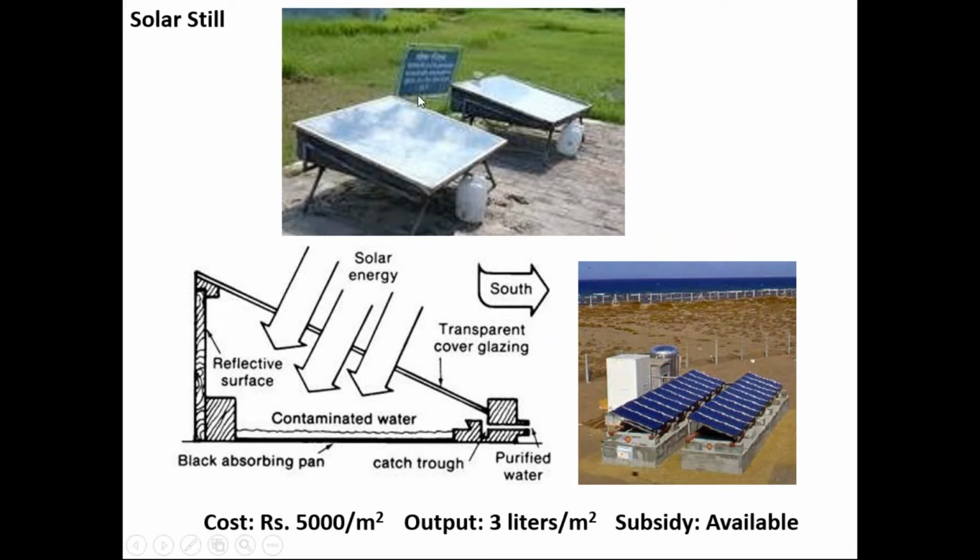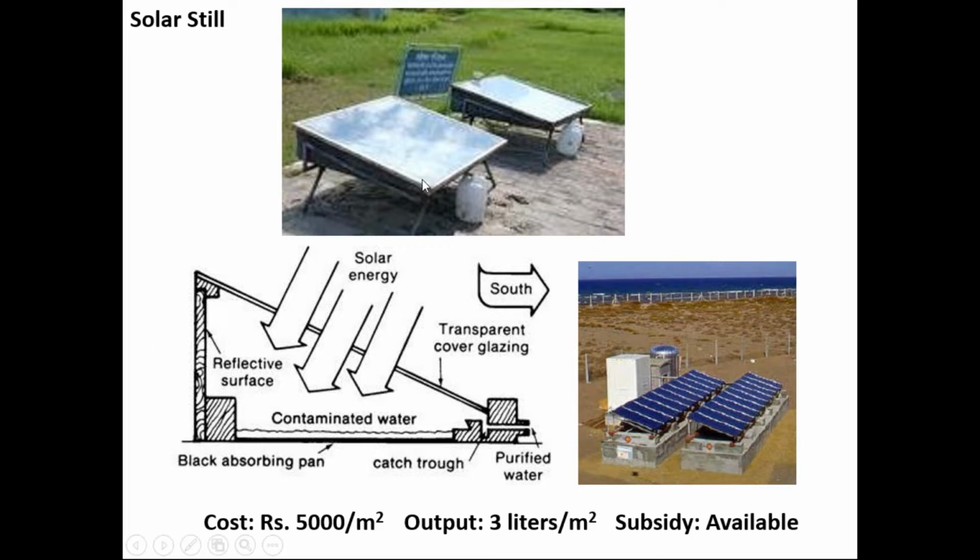Another low temperature product is the solar still, or solar desalination unit. As I said, the basic concept is the same everywhere. This is the collector box, and it has some tilt. Some tilt is given here to the glass. So water is filled up to 3/4 level here. In many remote areas or military areas, there is scarcity of potable water. Drinking water availability is low. So this unit can be used there for purifying the water.